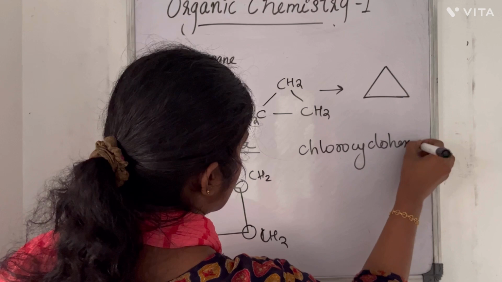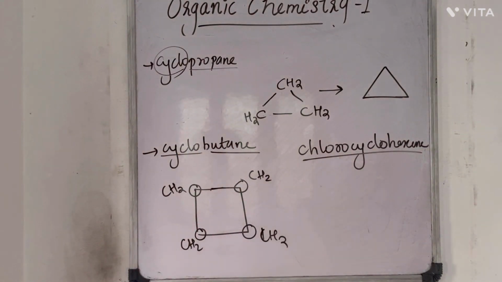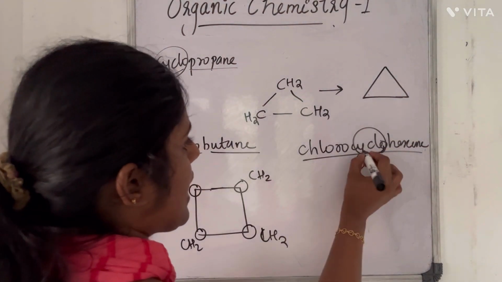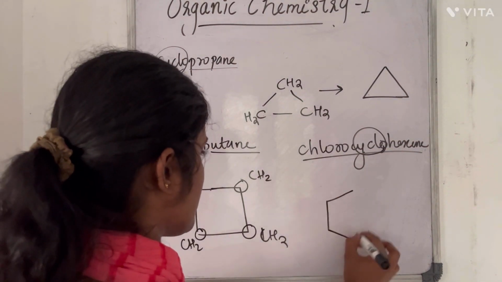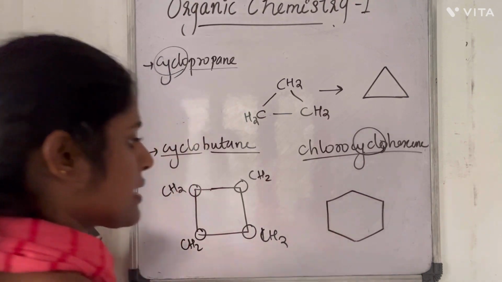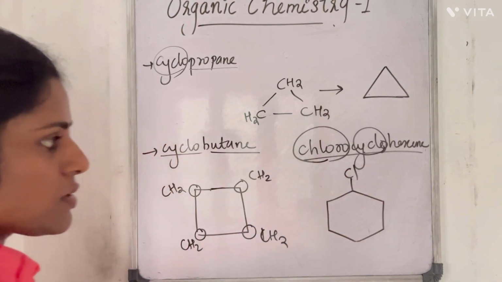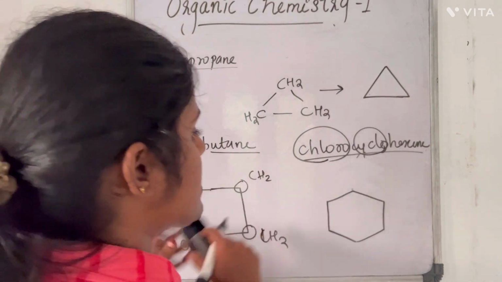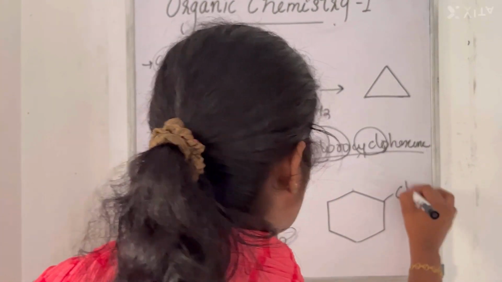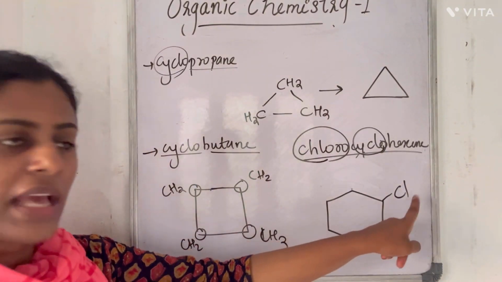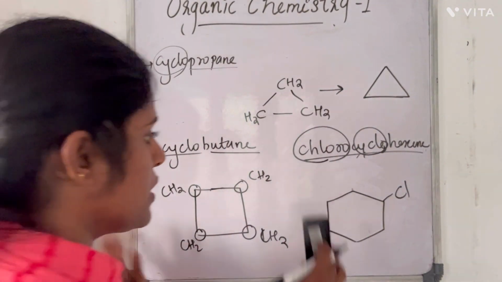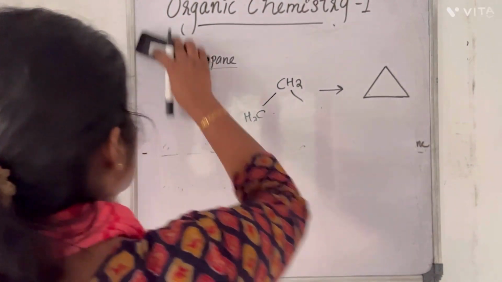So we know what is cyclohexane. Hexane as a cycle, with the chlorine. You can place chlorine anywhere you like. Since chlorine is a heteroatom, we have to specify it. That is about the bond line representation.